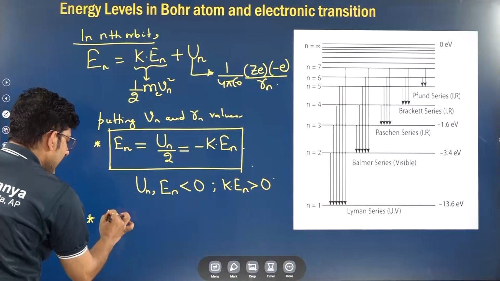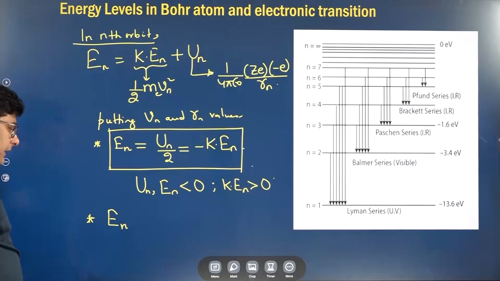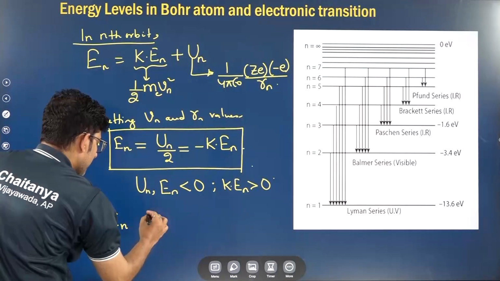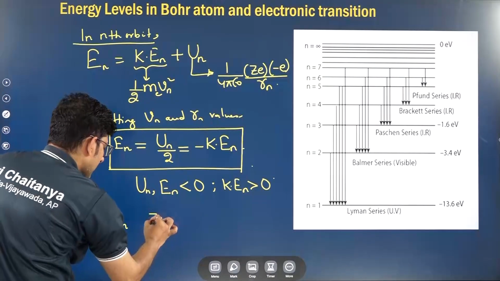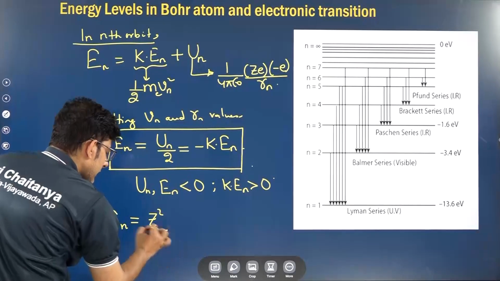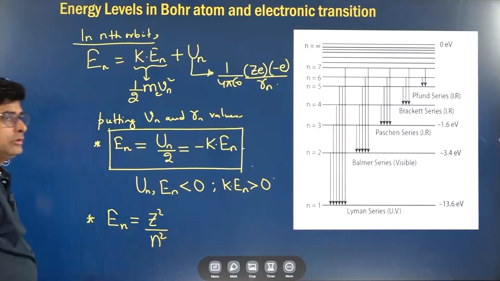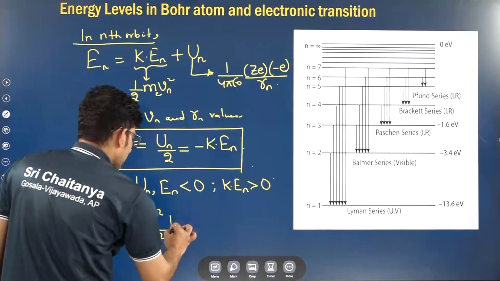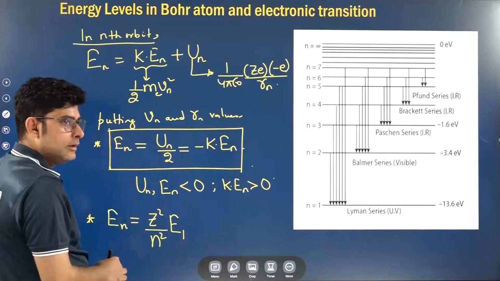The second important thing you will see is that the energy in the nth orbit is directly proportional to z square and inversely proportional to n square, multiplied by E1.